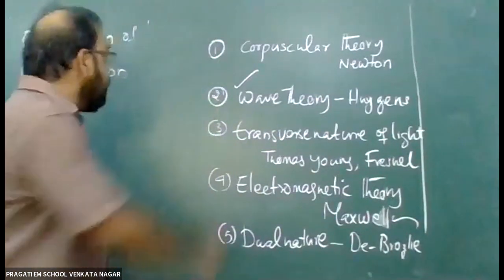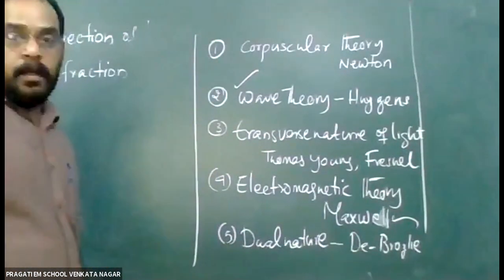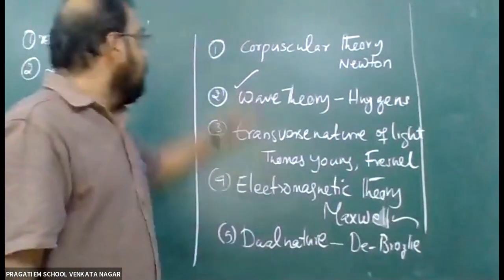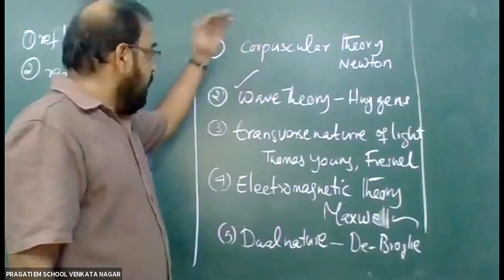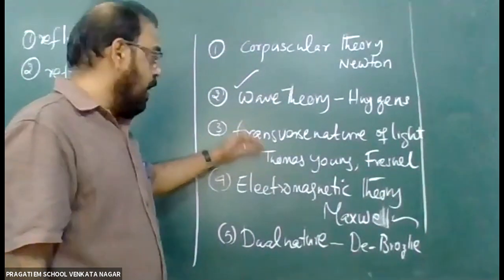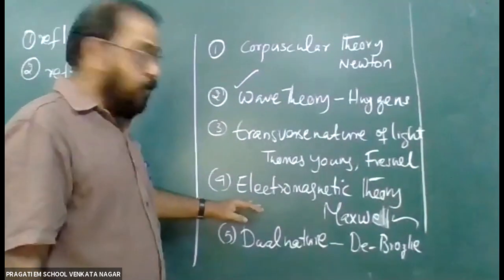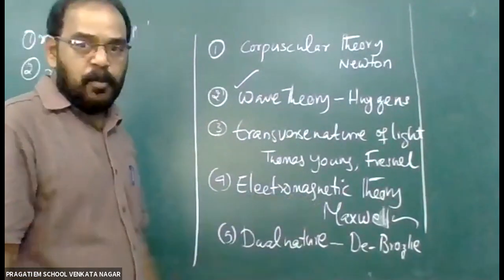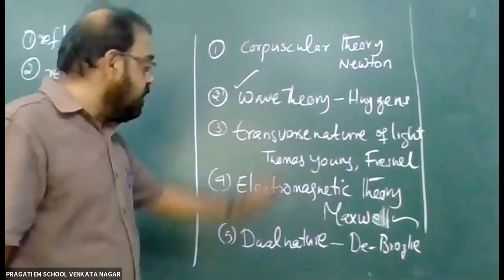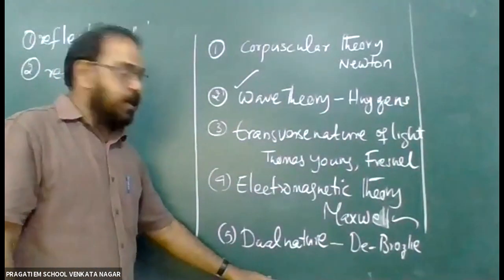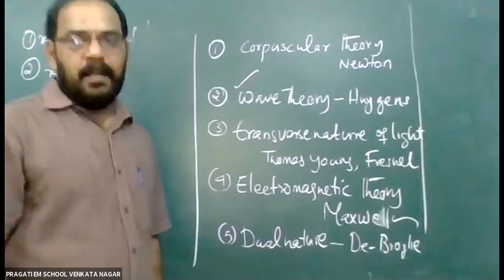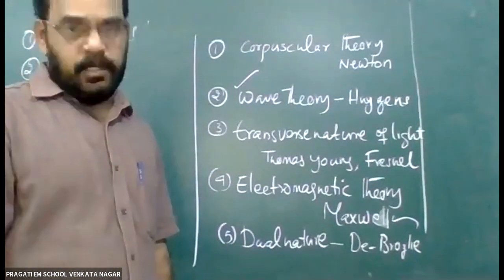So these are the main theories which explain the nature of light. Corpuscular theory, next wave theory, next transverse nature of light, and after that electromagnetic theory, which Clark Maxwell proposed. So we got a complete idea about light after all these theories. And finally the dual nature of light, which explains that light has both particle nature as well as wave nature.